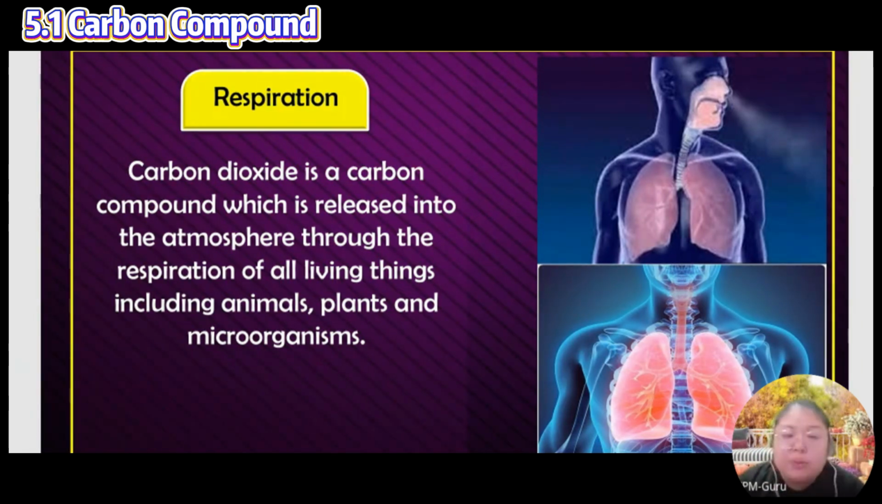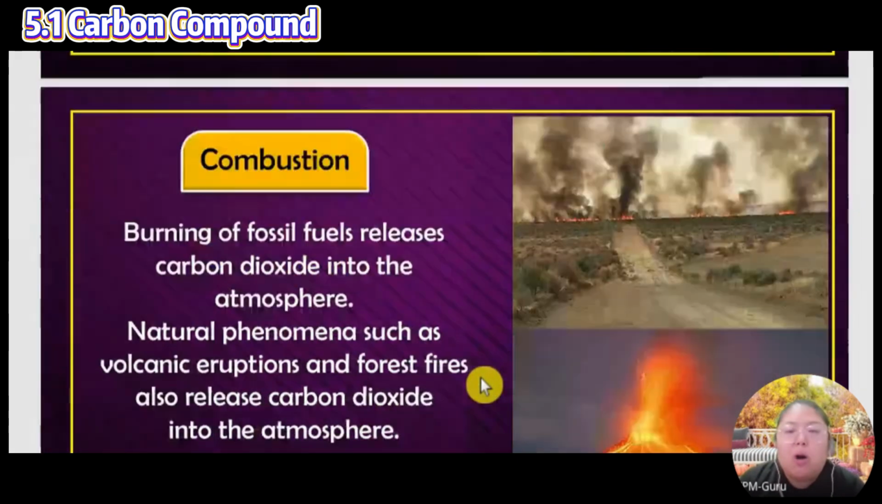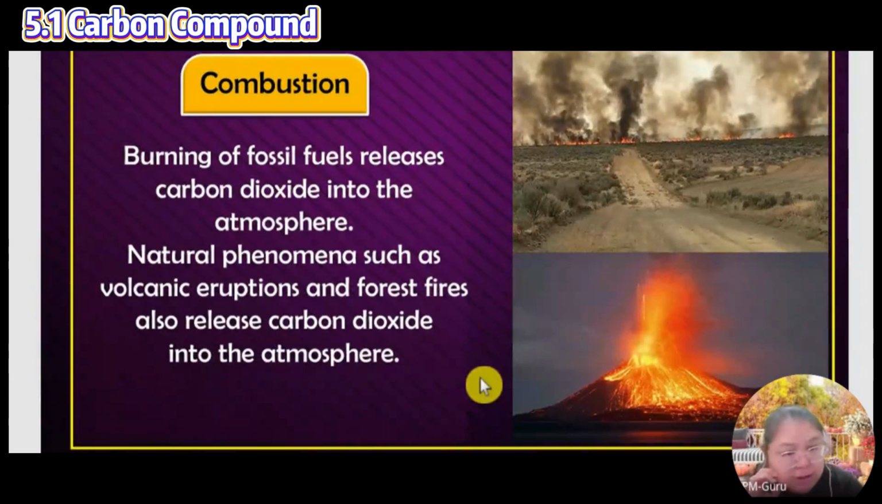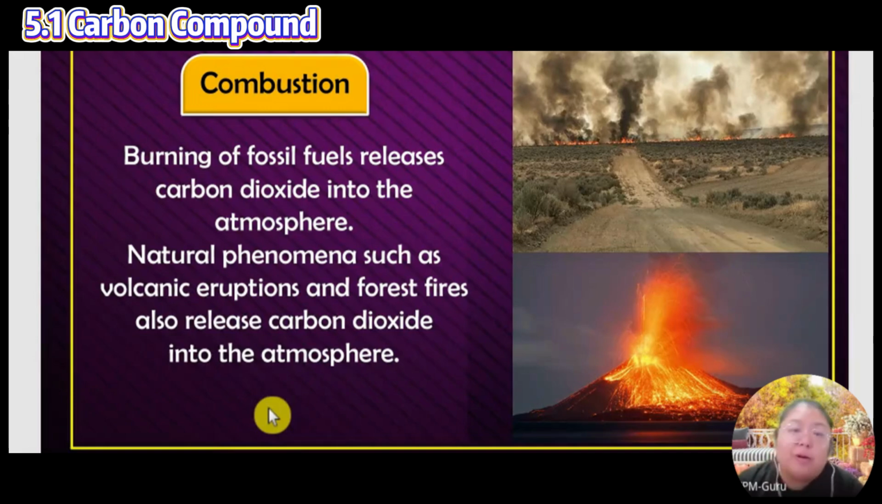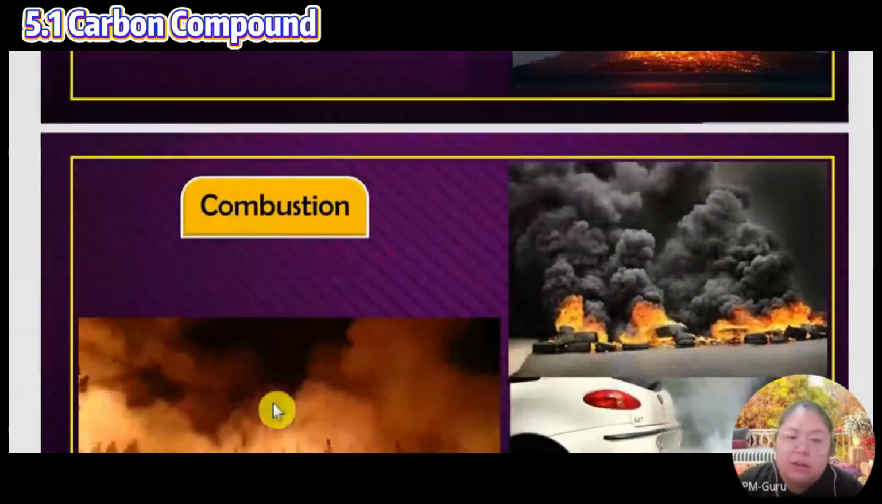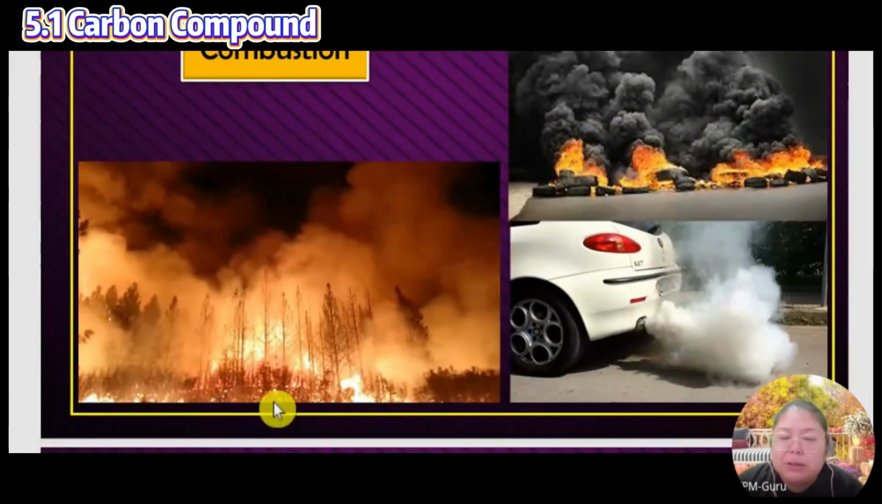Every human being needs it. Number 2, combustion. Everybody knows combustion. Burning fossil fuel releases carbon dioxide into the atmosphere. Natural phenomena are something we cannot control. An example is a volcanic eruption. Forest fires also release carbon dioxide into the atmosphere. So not only natural causes, human burning also produces it. This is an example.